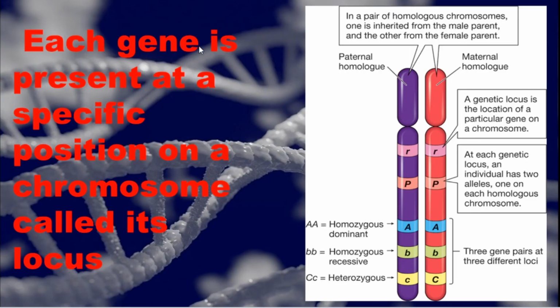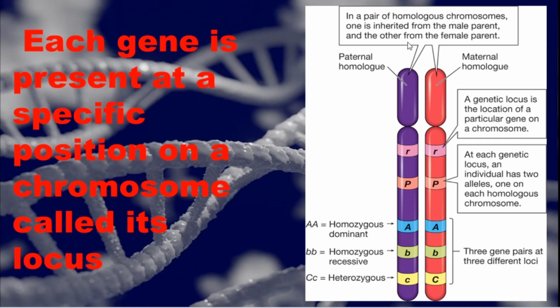Each gene is present at a specific position on a chromosome called its locus. So a 2 mark question may ask what do you mean by locus. It's nothing but that each gene is present at a specific position. When you look at the human body, the gene positions are the same, even though it is a male or a female.